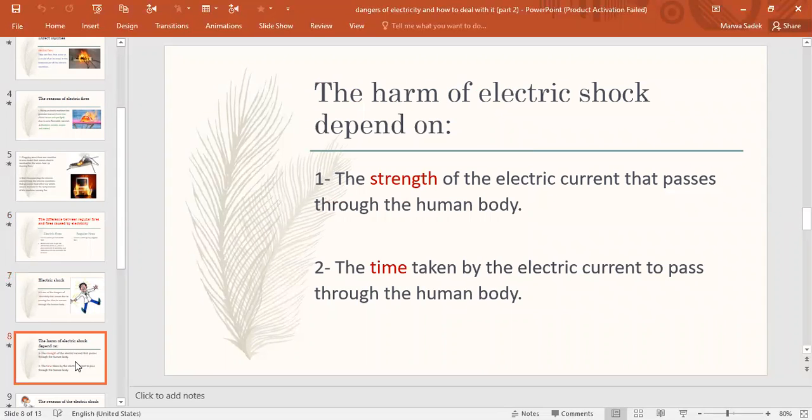The harms of electric shock depend on what? Number one, the strength of the electric current. Number two, the time taken by the electric current to pass through the human body. So the harm of the electric shock depends on the power of electricity, and also on the time the electric current stays inside our body.